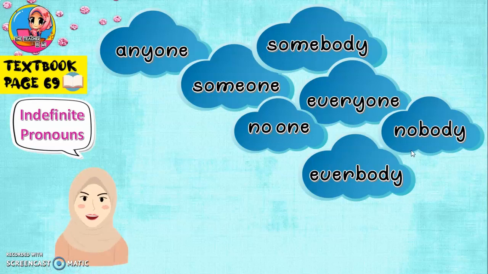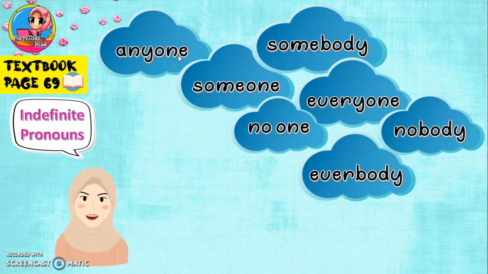So do you know what is the meaning of these words? Let's go to anyone first. Anyone means siapa-siapa juga. Somebody, seseorang. Someone pun, seseorang. Everyone, setiap orang. No one, tak ada seorang pun. Nobody pun sama, tak ada seorang pun. Everybody pun sama macam everyone, setiap orang.